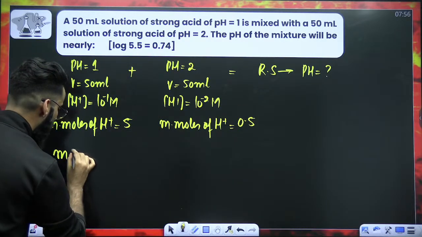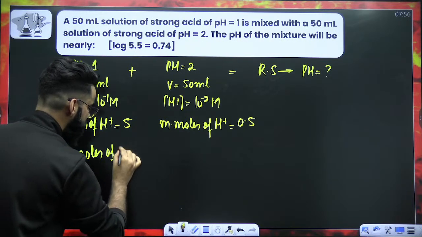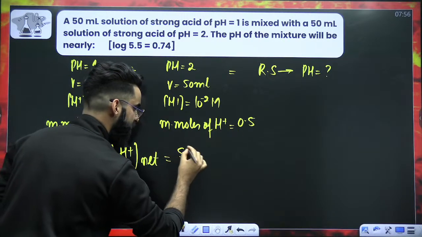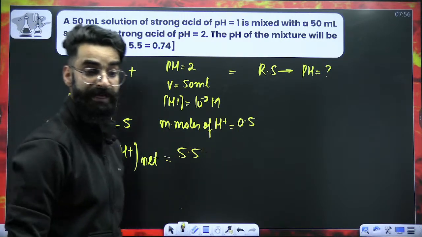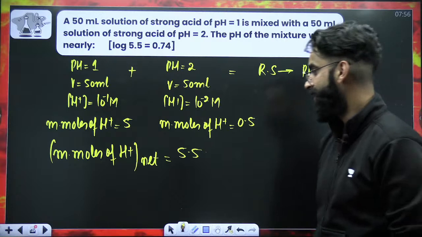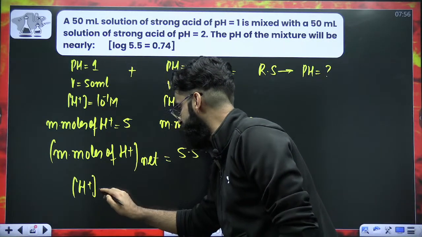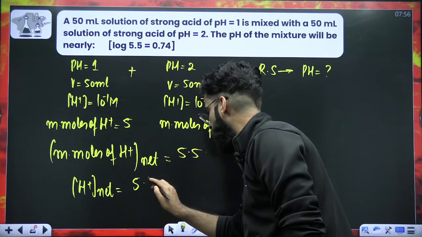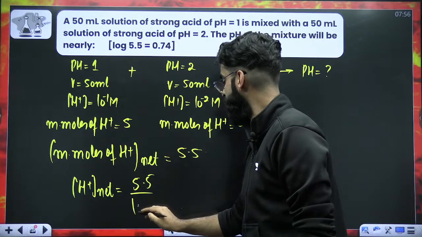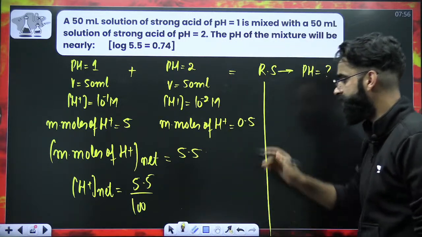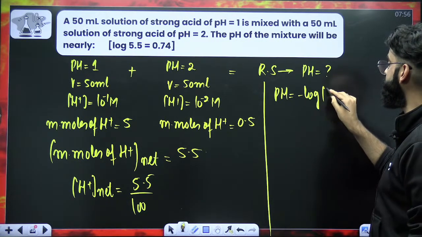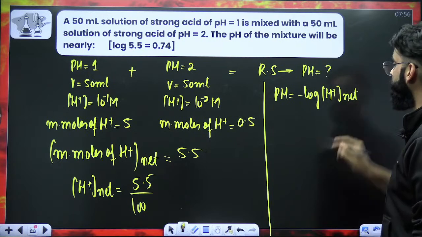If I ask you how many total millimoles of H positive are there in the resulting solution, this is 5 plus 0.5, which makes it 5.5. These are the total millimoles of H positive in the resulting solution. Tell me what is going to be the net H positive ion concentration in the final solution. Total millimoles of H positive divided by total volume. Total volume is 50 plus 50 makes it 100. If you got the net H positive ion concentration, calculate the pH of the resulting solution, which is minus log of net H positive ion concentration.